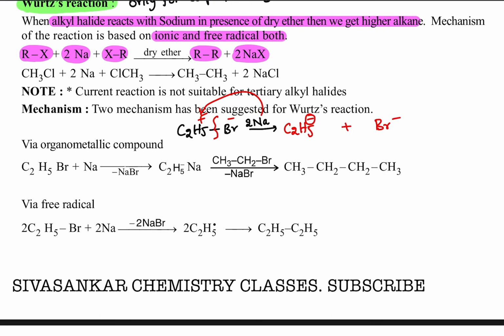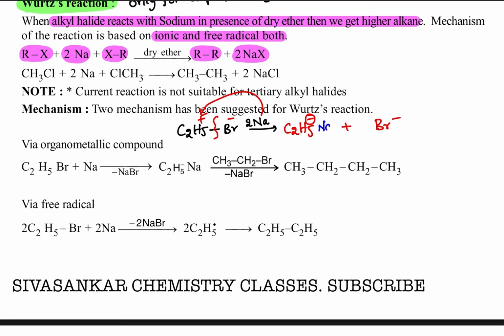The positive charge becomes neutral when one sodium donates one electron. If one more electron is donated, it gets a negative charge. Now those two sodium atoms became Na plus.